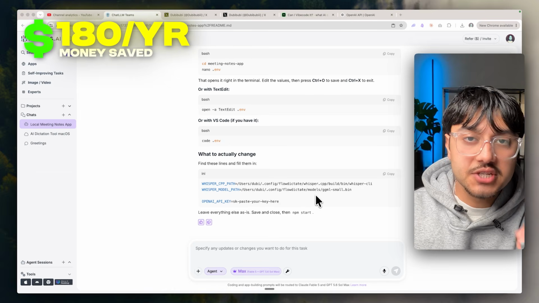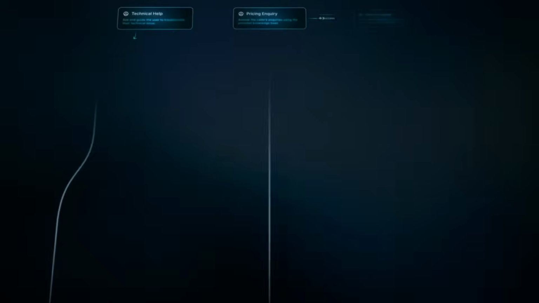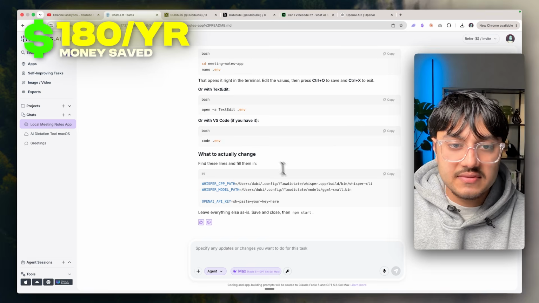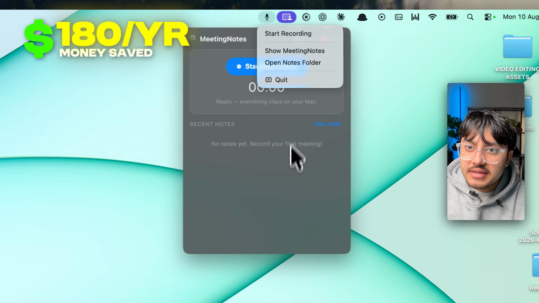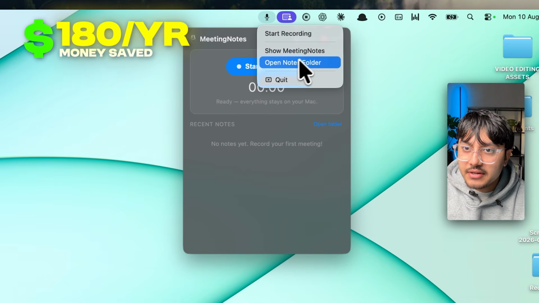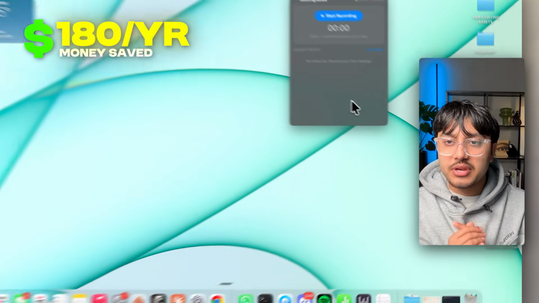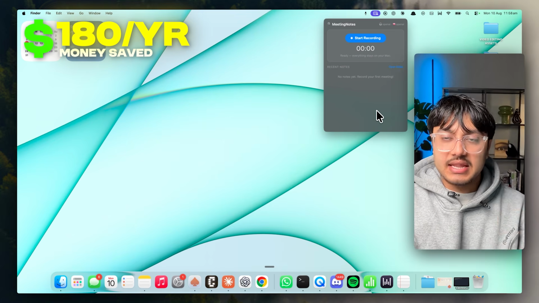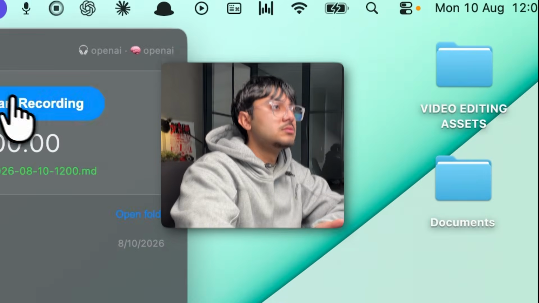All right, I've just finished up the Granola build. This one did require an OpenAI API key because it needs an AI agent to be able to clean up the note taking and create summaries. So let's give this a go. All I need to do, boom, we have it up right here. We can show meeting notes, open notes folder, and we can start our meeting. So what I'm gonna do now is I'm actually going to have a real meeting and let's see how well it can do at creating those notes.